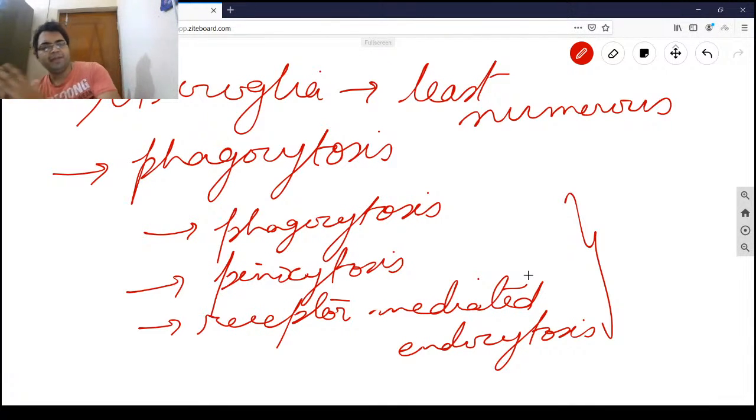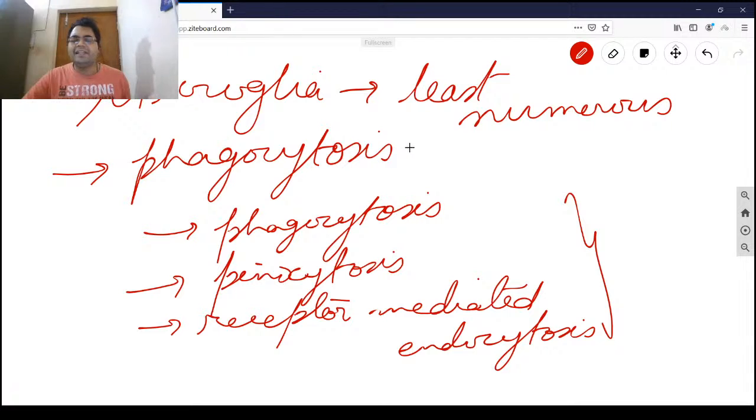Phagocytosis is done especially by the macrophages. I hope you have heard of the macrophages in the chapter blood, right? The monocytes differentiate into macrophages. The liver also has macrophages known as Kupffer cells. The lung tissue has macrophages known as the dust cells. Same way, macrophages are an integral part of the human brain also, because it needs to devour the microorganisms if they have reached the brain, right? So it's a part of the immune system of the brain.